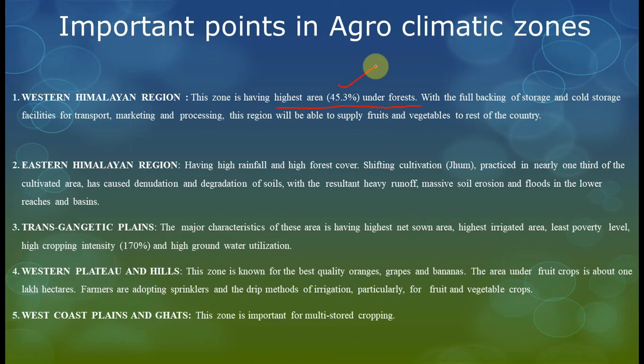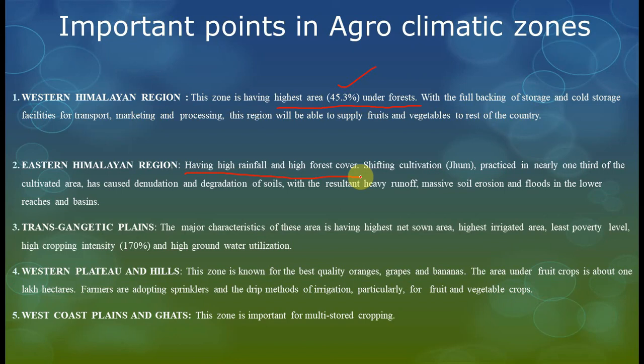Okay, friends, here is another option: high rainfall and high forest cover. See, friends, in which region is there high rainfall and high forest cover? Between the Western Himalayas and Eastern Himalayas, there is a difference. In Western Himalayan regions, the highest area is under forest.